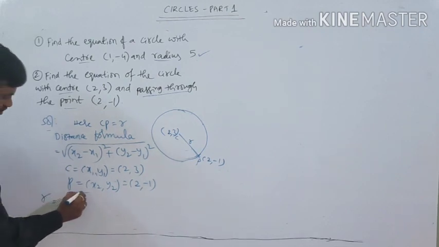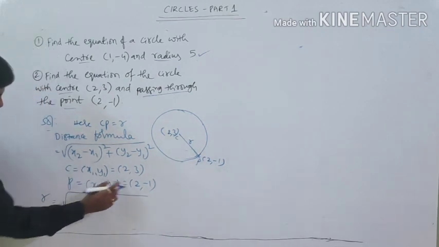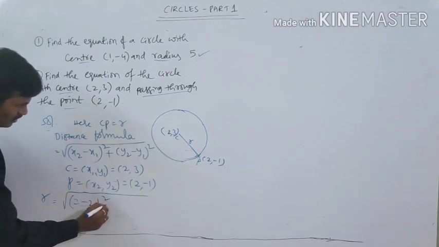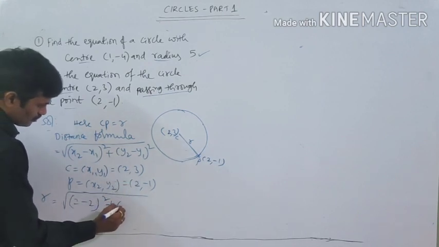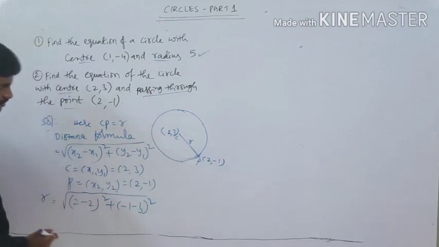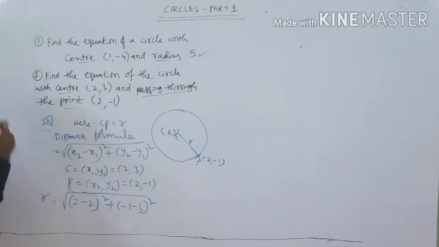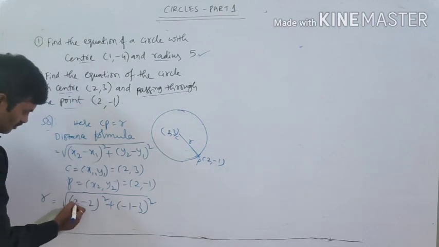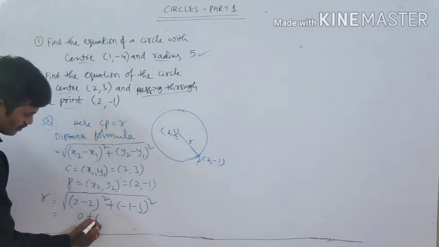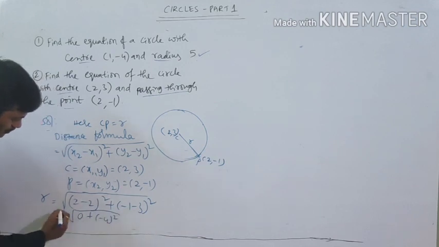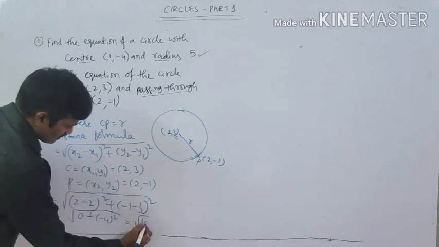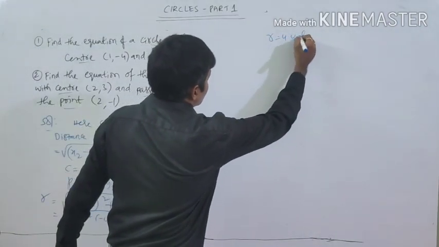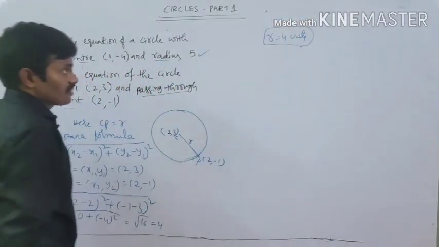Radius R = square root of (2 − 2)² + (−1 − 3)². Simplifying, 2 − 2 is 0, 0 plus (−4)², under root, that is root 16, which is 4. So the radius is equal to 4 units.